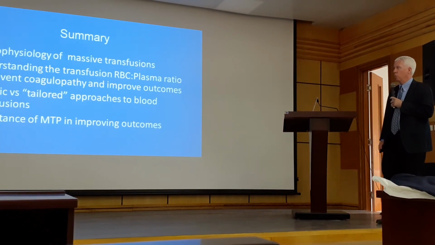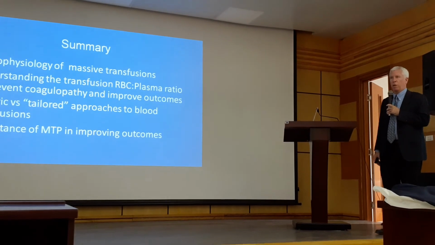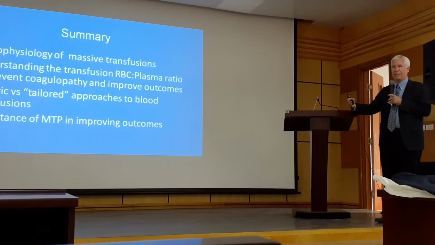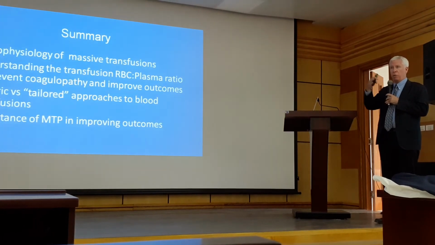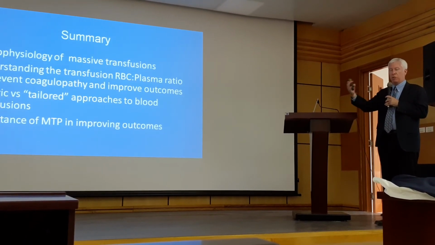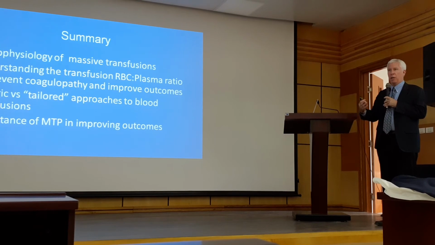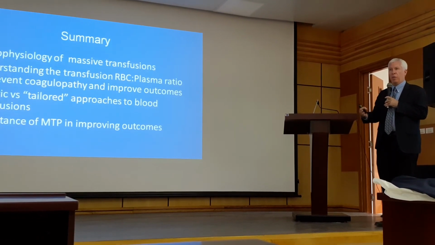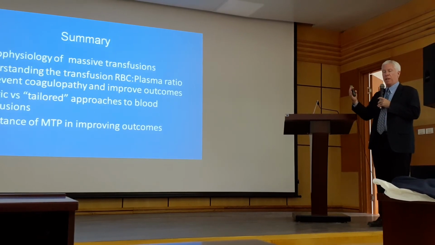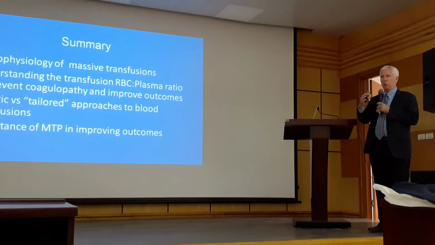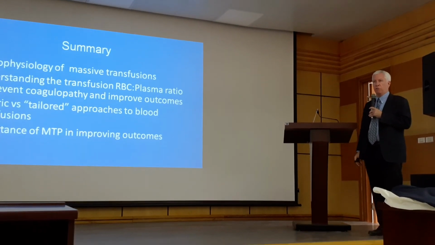Jump to the summary slide. So I think the summary slide here is covered. We talked a little bit about the pathophysiology, coagulopathy, particularly the coagulation cascade, and this triad of death, and trying to reverse that. Always think of the underlying problem: stop the bleeding, priority number one. Though it may not be just a surgical answer, it might be endoscopic, or, like you say, damage control surgery. Patients that come in very acutely ill, they may defer longer surgery to get the patient stabilized in the SICU and then go back and do additional surgery later.